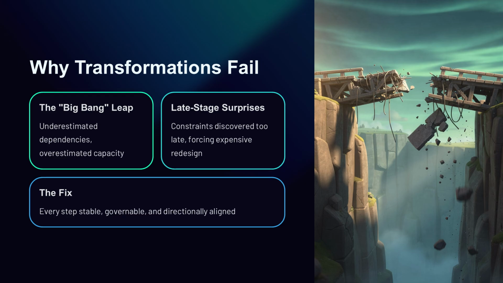Now that you know what it is, you can understand why transition architecture is often the missing ingredient in failed transformations. When organizations jump from current state to target state in one leap, they underestimate dependencies, overestimate delivery capacity, and discover late-stage constraints that force expensive redesign. Transition architecture prevents big bang failure by ensuring every step is stable, governable, and aligned to the direction you have